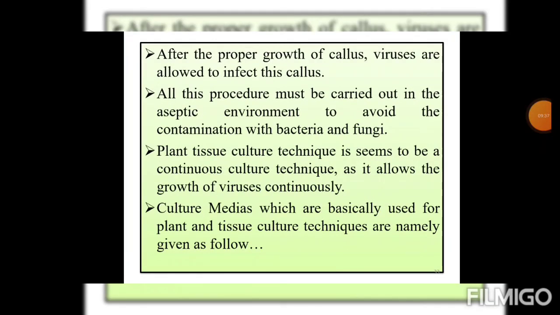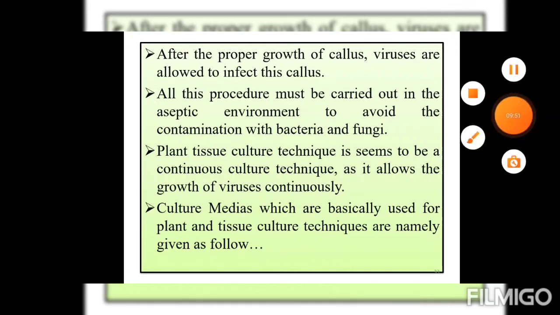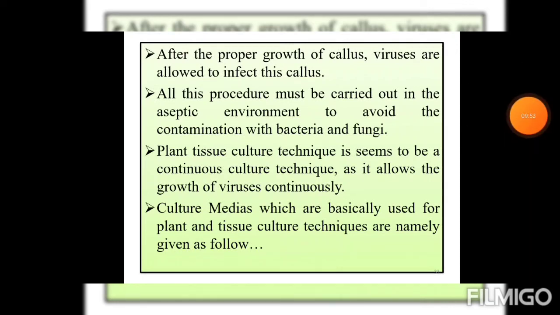After proper growth of the callus, viruses are allowed to infect this callus. All this procedure must be carried out in an aseptic environment to avoid contamination with bacteria and fungi. Plant tissue culture seems to be a continuous culture technique as it allows the growth of viruses continuously.